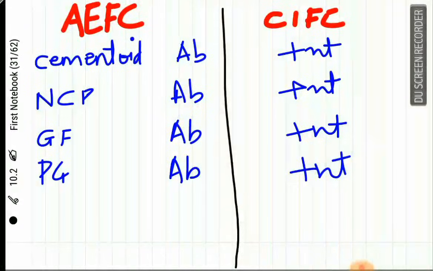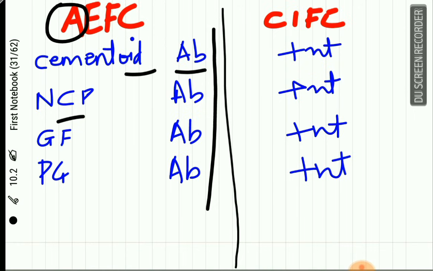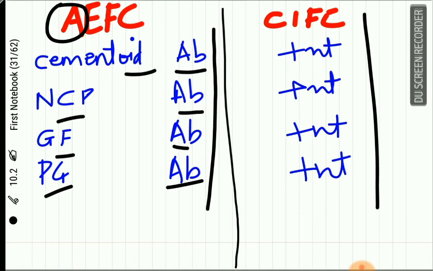Now, let's compare the ground substance of AEFC and CIFC. The cementoid in AEFC is A, that is absent. It is easy to remember that most of the things are absent in AEFC. Cementoid or the unmineralized cementum is absent. Non-collagenous proteins absent. Growth factors absent. The proteoglycans absent. Well, all of these are present in CIFC.